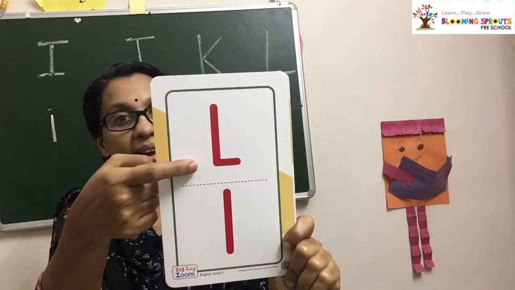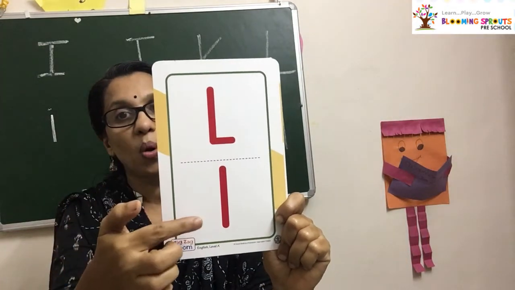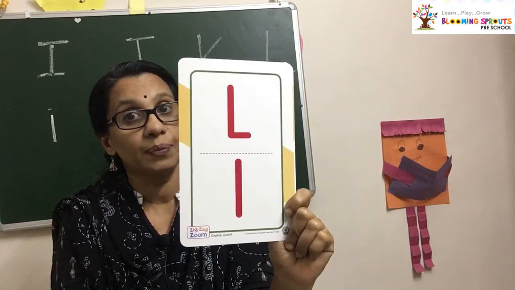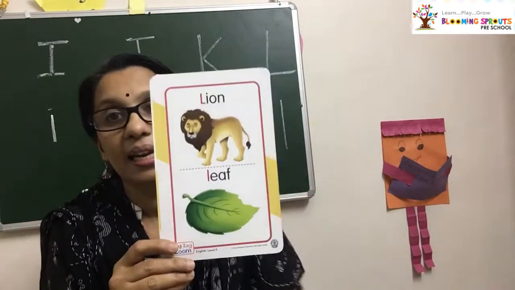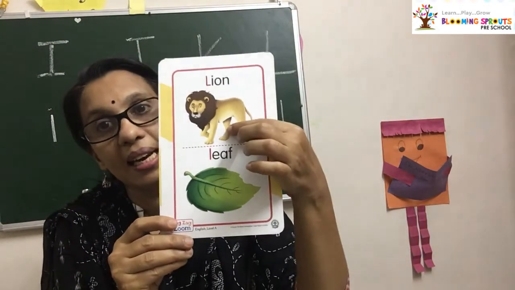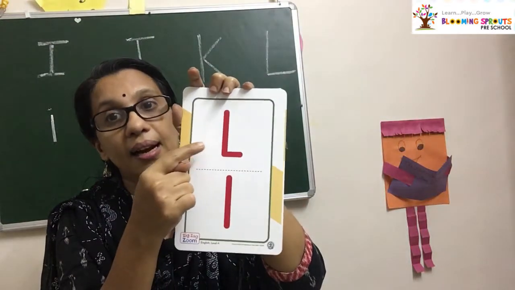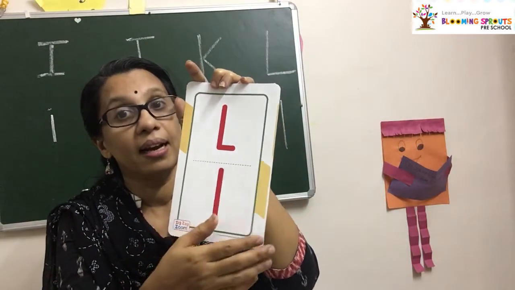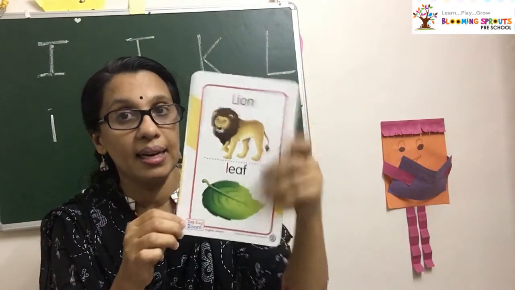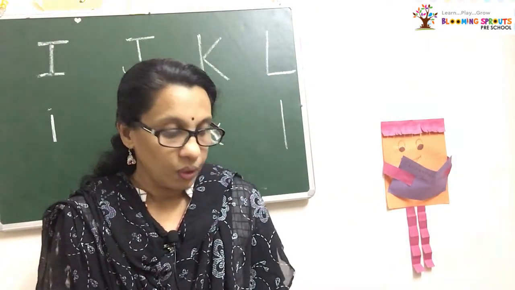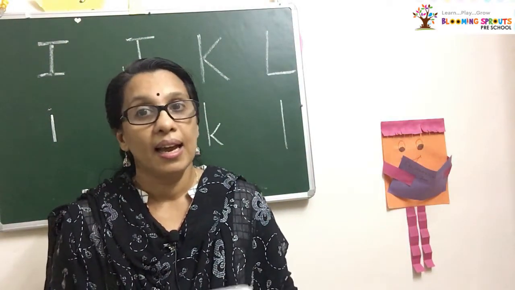Okay. Next, what's the letter? L. Capital letter L and small letter L. What is the sound? L. Lion. L. Leaf. Capital letter L, small letter L, and what is the sound? L. Lion. L. Leaf. Okay, we learned I, J, K, L.